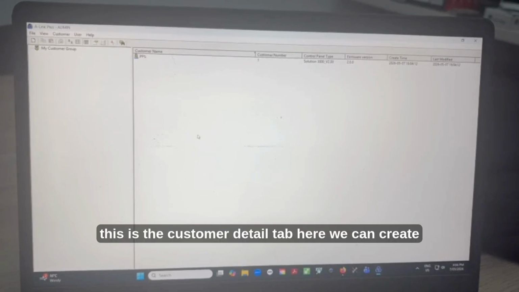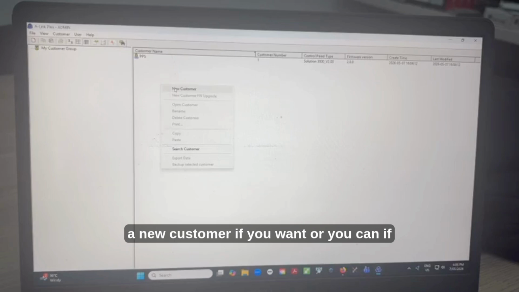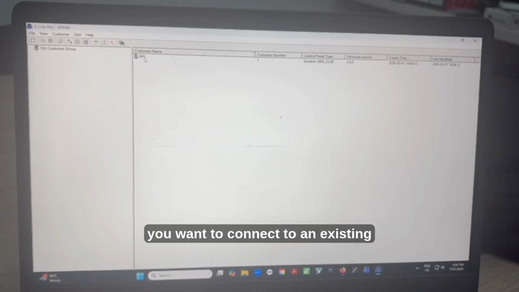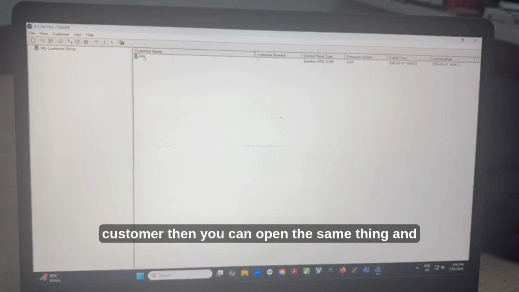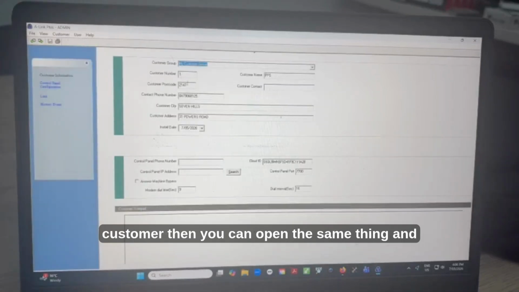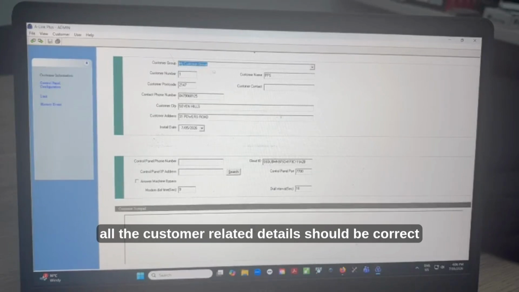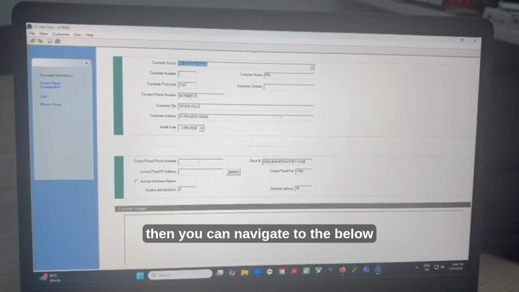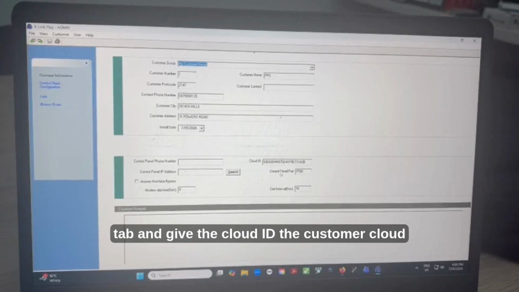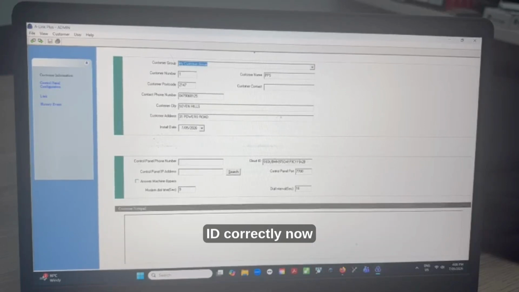So this is the customer detail tab. Here we can create a new customer if you want, or if you want to connect to an existing customer, then you can open the same one, and all the customer related details should be correct. Then you can navigate to the tabs below and give the customer's Cloud ID correctly.